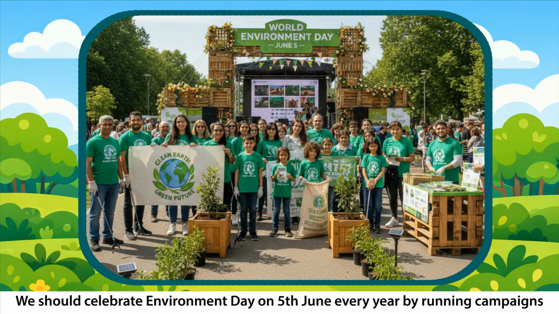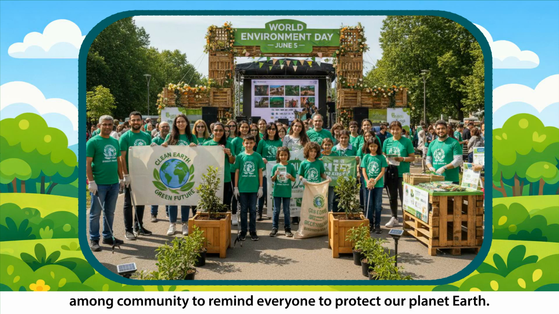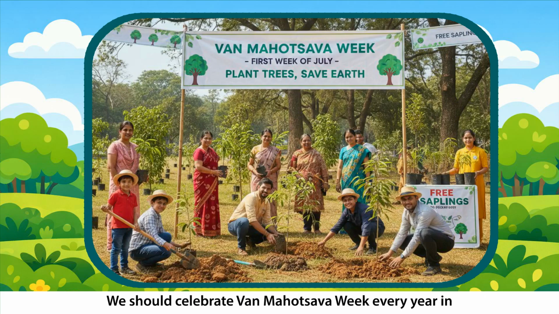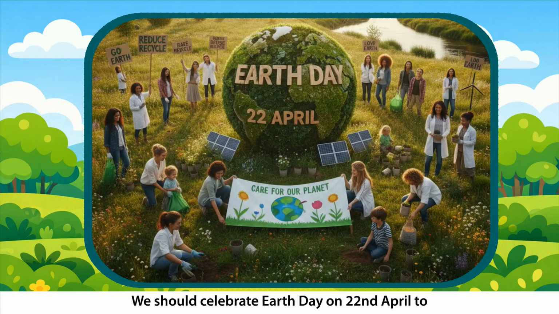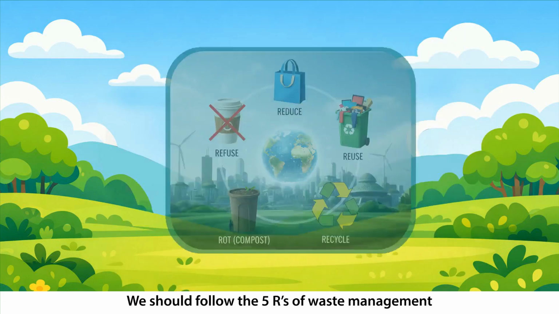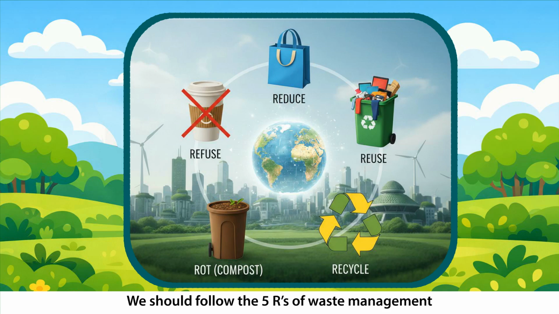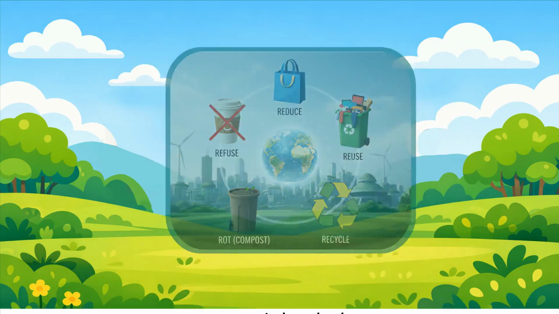We should celebrate Environment Day on 5th June every year by running campaigns among the community to remind everyone to protect our planet Earth. We should celebrate Van Mahotsav week every year in the first week of July to encourage tree plantation. We should celebrate Earth Day on 22nd April to encourage people to care for the planet Earth. We should follow the 5 R's of waste management to use resources wisely and reduce waste.